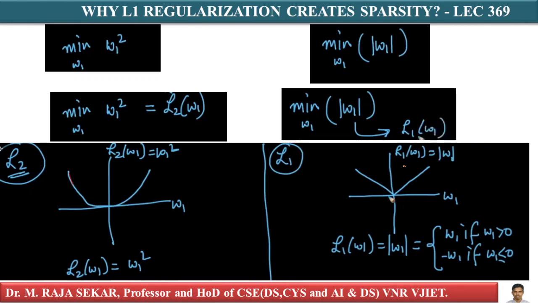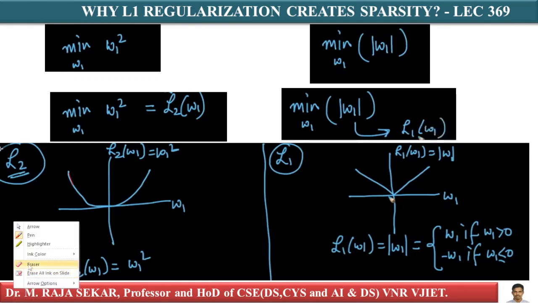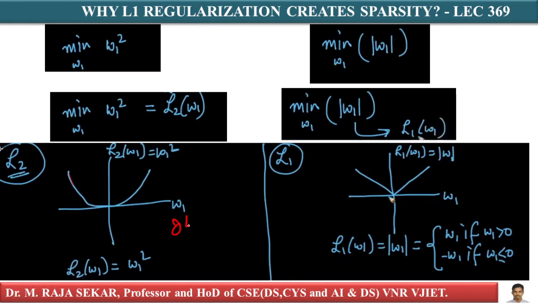To find the minimum value, we have to take the derivative. Let me take the derivative of the first one. Dou L2 by dou w1: d by dx of x power n equals n into x power n minus 1.